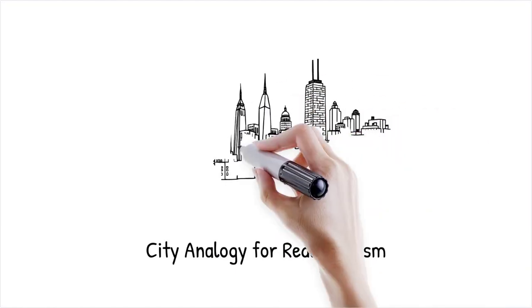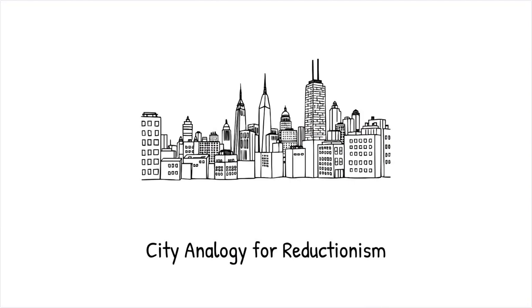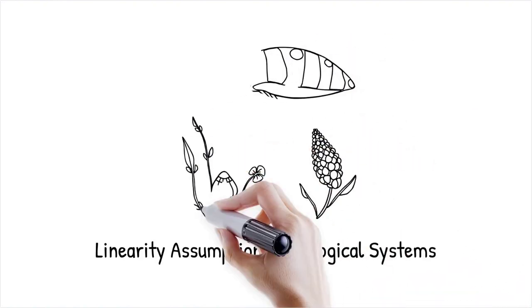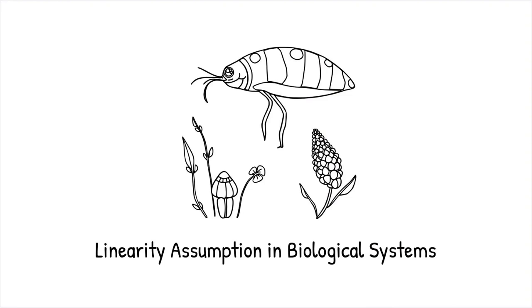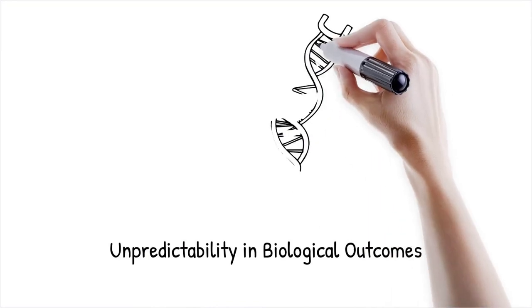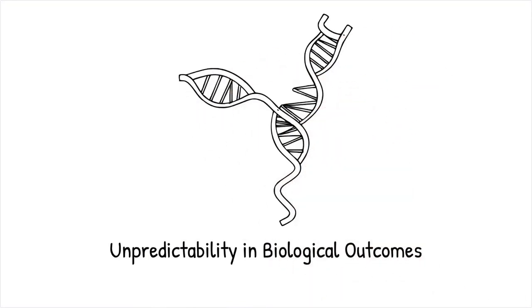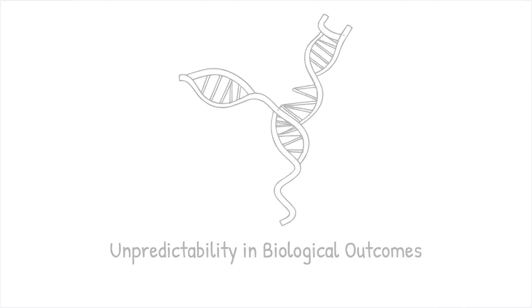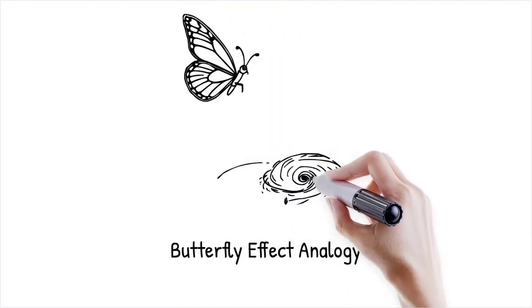A city's function cannot be understood by analyzing individual bricks in its buildings, just as understanding genes alone does not explain life. Reductionist models assume that small changes in inputs will result in proportional changes in outputs, yet biological systems are nonlinear, meaning that tiny variations can trigger massive, unpredictable effects. This makes it impossible to predict biological outcomes simply by knowing initial conditions. For instance, altering a single gene in an organism may have unexpected effects due to cascading interactions within genetic networks.